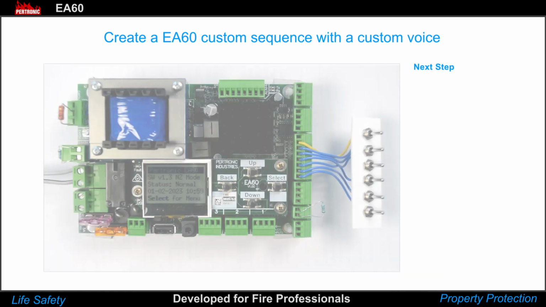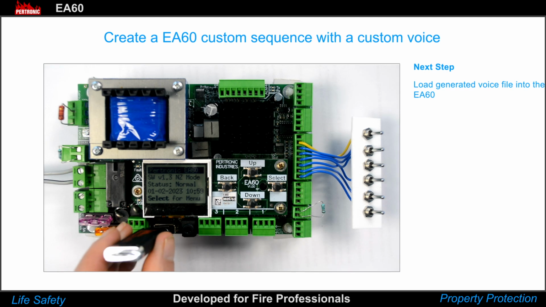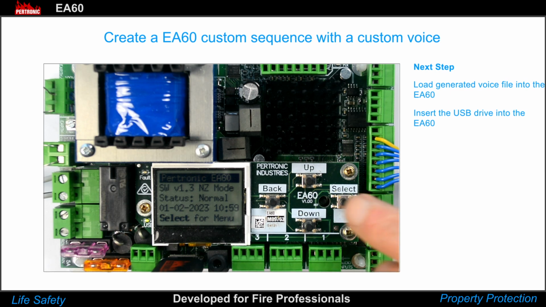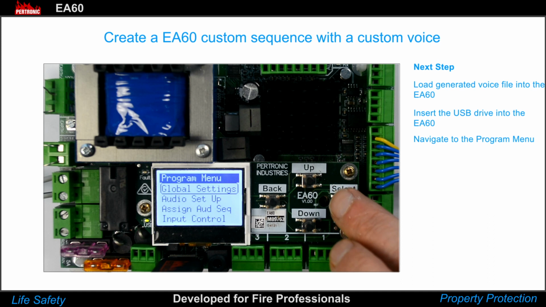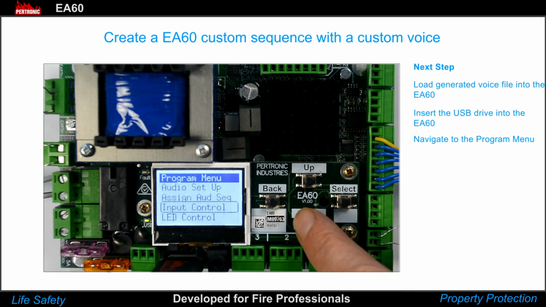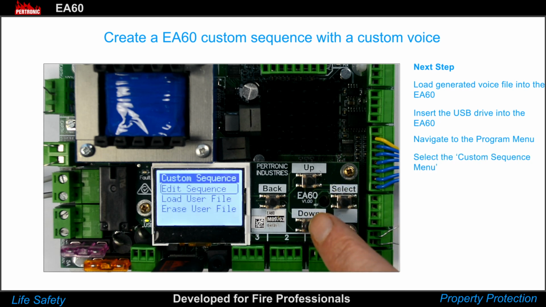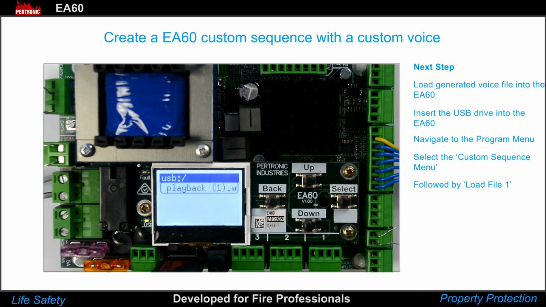The next step is to load the generated voice file into the EA60. Insert the USB drive into the EA60. Navigate to the Program menu, and select the Custom Sequence menu. From there, choose Load User File, followed by Load File 1. This action will load the voice file into the EA60.